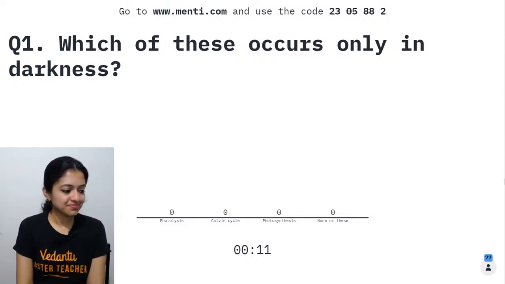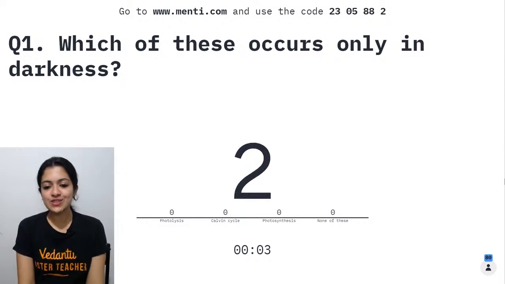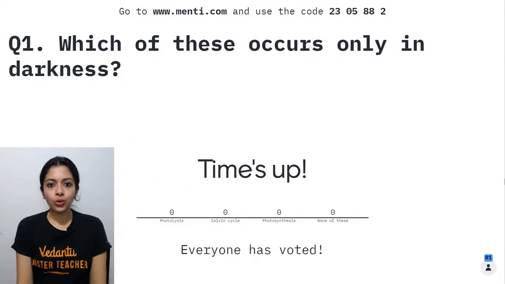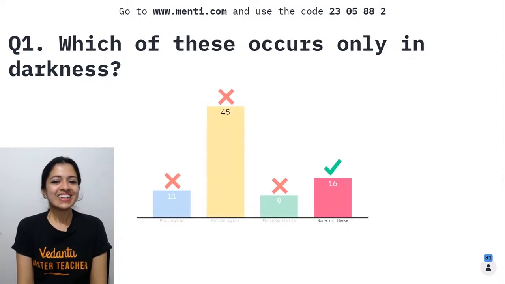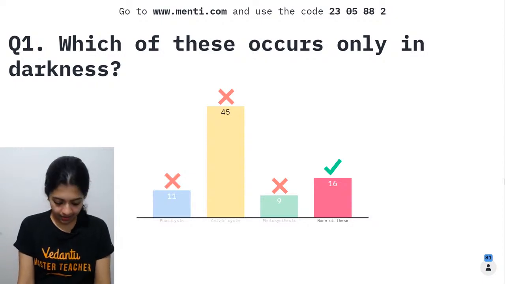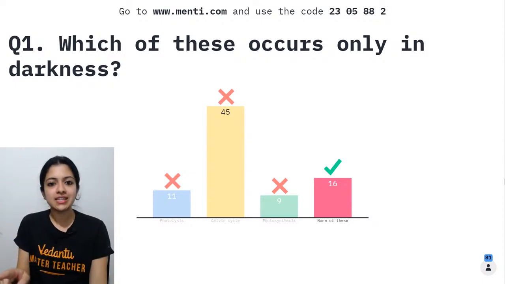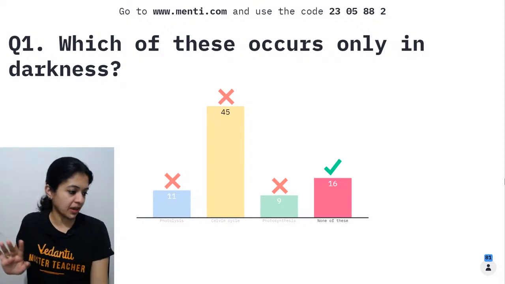Your time ends in the next 5 seconds. 4, 3, 2, 1, and your time's up. Let us have a look at it. Children, none of these occurs only in darkness. This clearly shows me that you guys have either joined late or you were just having a gala time there without listening to whatever I was saying.